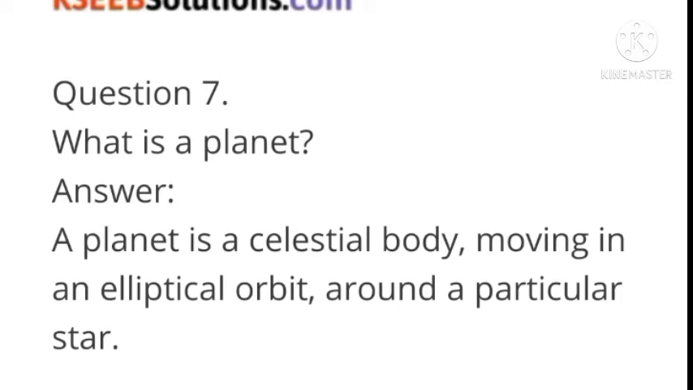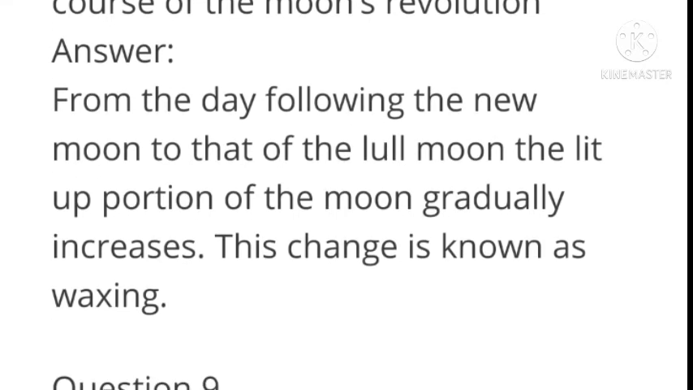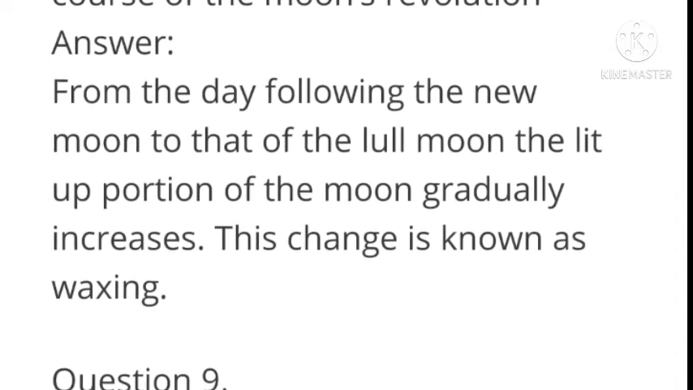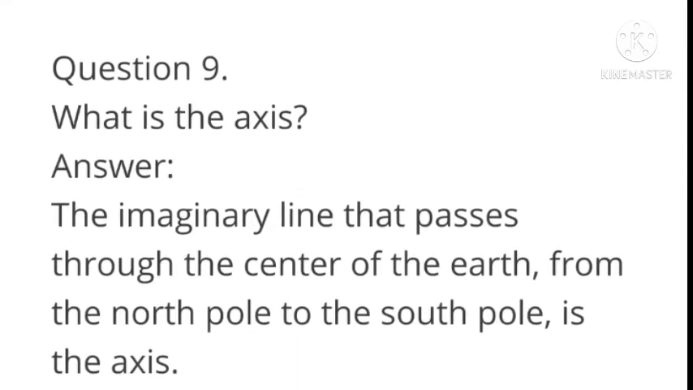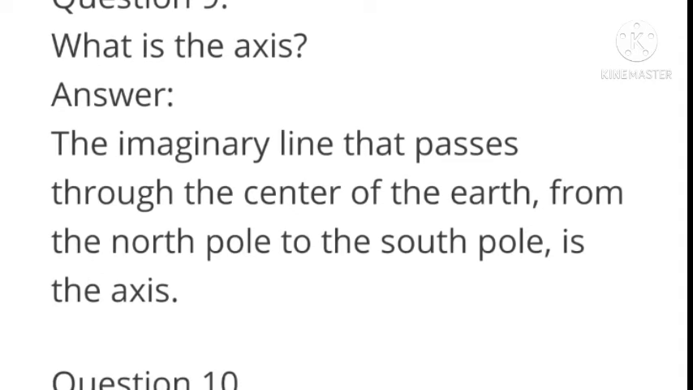What is a planet? Answer, a planet is a celestial body moving in an elliptical orbit around a particular star. What is meant by waxing in the course of the moon's revolution? Answer, from the day following the new moon, the moon gradually increases. This change is known as waxing. Next question, what is the axis? Answer, the imaginary line that passes through the center of the earth from the north pole to the south pole